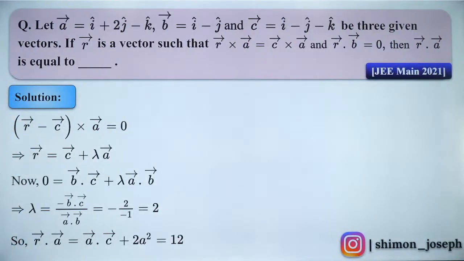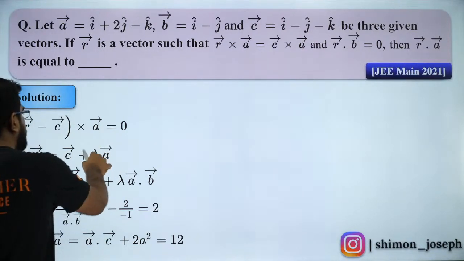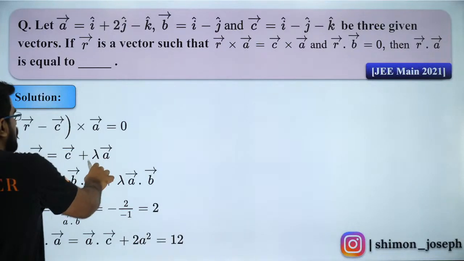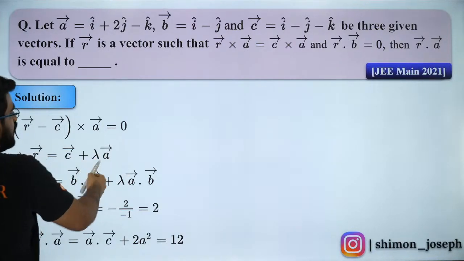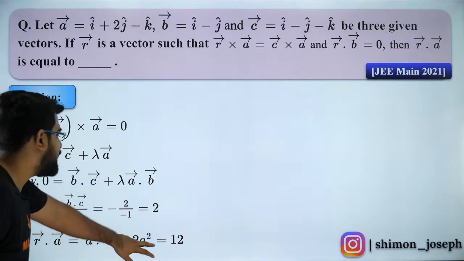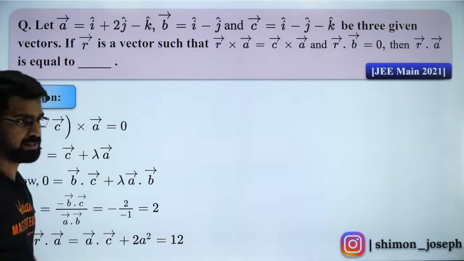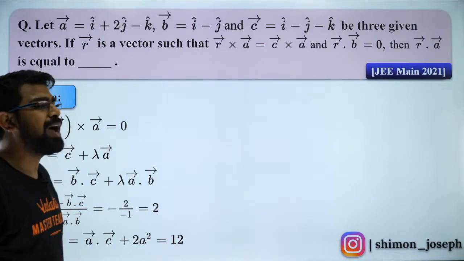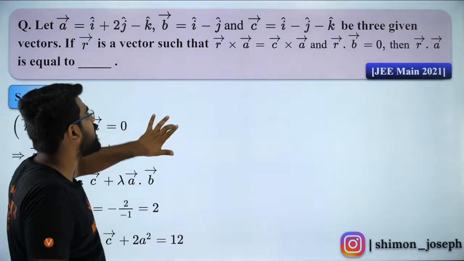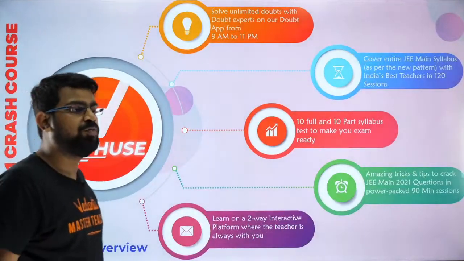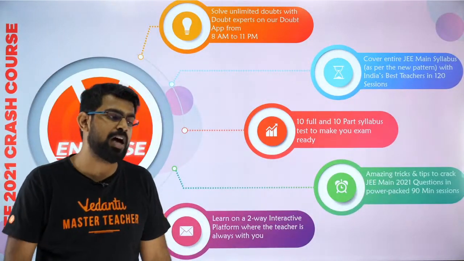Okay, so guys, that is how you solve it. But that is a 2A square. I think I missed a 2. So the answer is 12, because lambda was there, na? Lambda was 2, right? So 2A vector dot A vector, you will get 2A square. So 2 into 6 is 12. Got it? So 12 is the answer. I hope you enjoyed it. Let's move forward. Very good, Saurav.